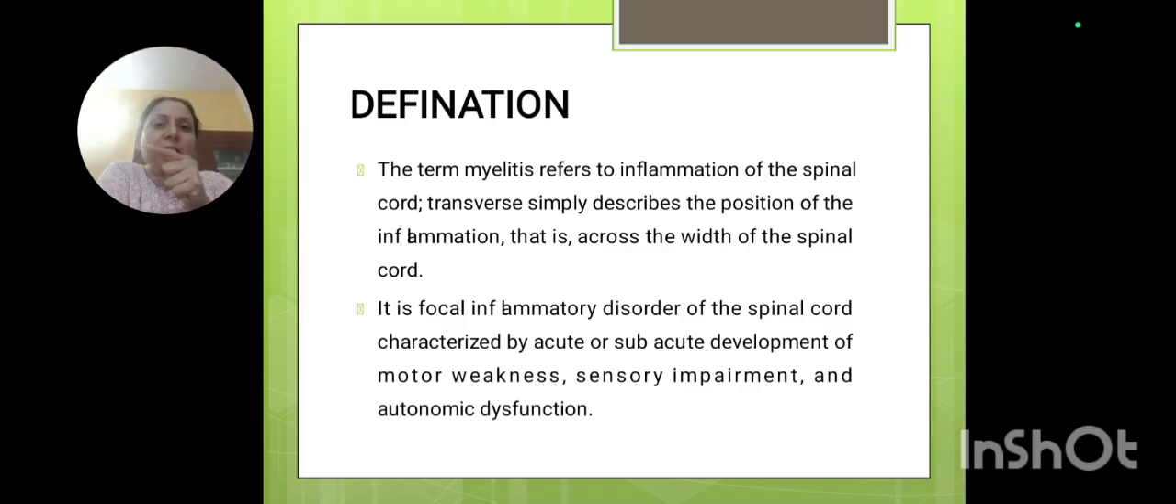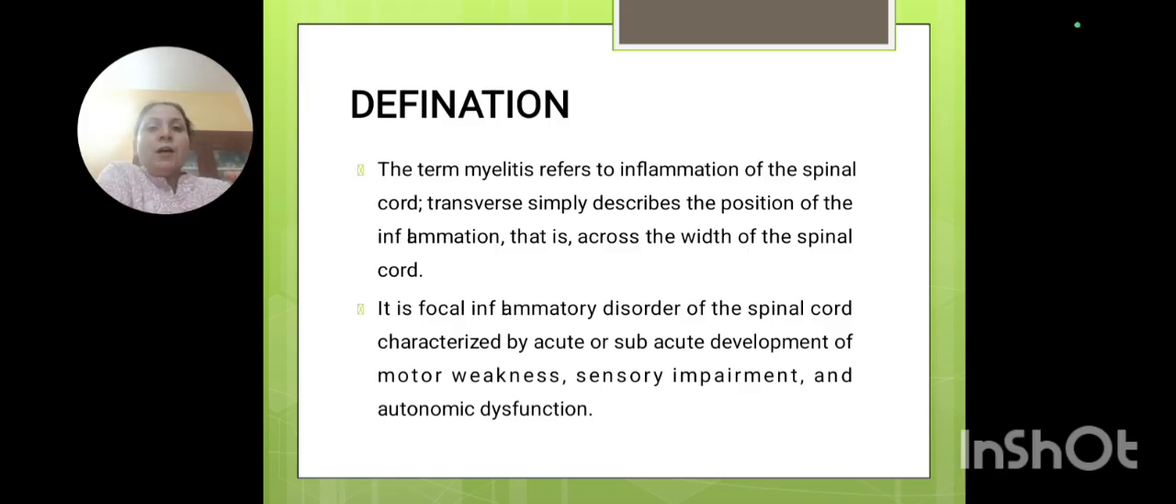Transverse is the section, the whole section, the transverse layer. The inflammation is transversely affecting the spinal cord. So it is an inflammation of the spinal cord which is transverse in position and along with the width of the spinal cord. So you understand the terminology. Transverse myelitis is an inflammation of the spinal cord which is running transversely along with the width of the spinal cord. Now this inflammation